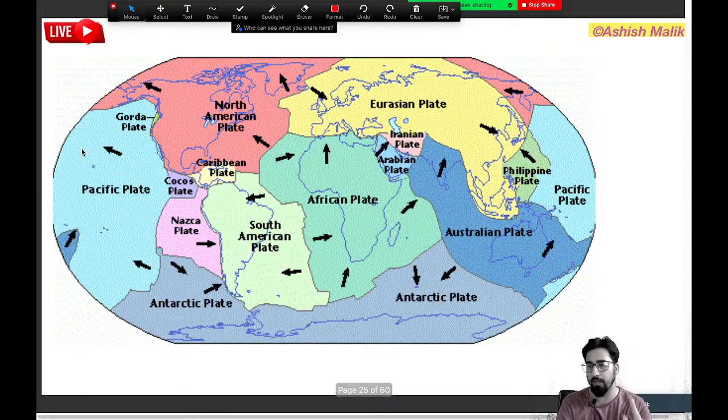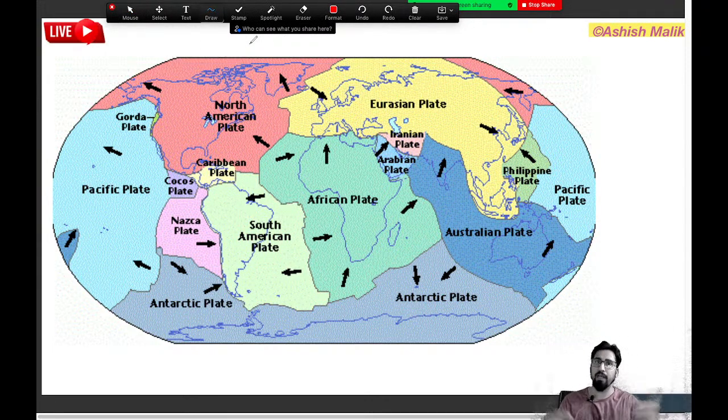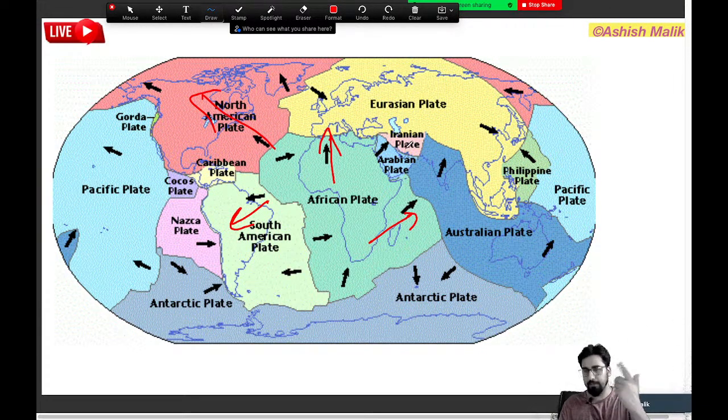And look at the movement. This diagram is about the movement of tectonic plates. Can you see that? Every tectonic plate is moving in a particular direction. The North American plate is moving northwest. The South American plate is moving southwest. The African plate is moving, some part northward, some part eastward. And there is a prediction that in future, even Africa will break from here.